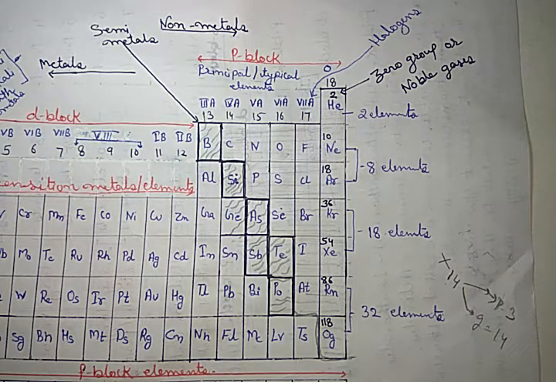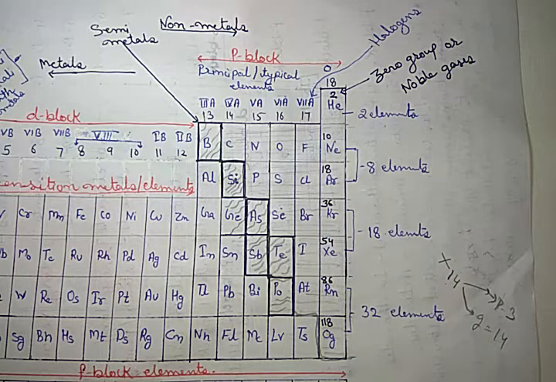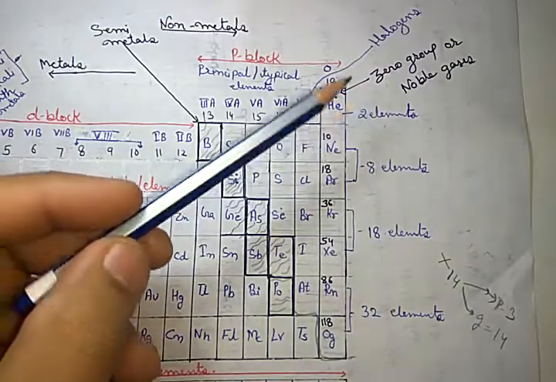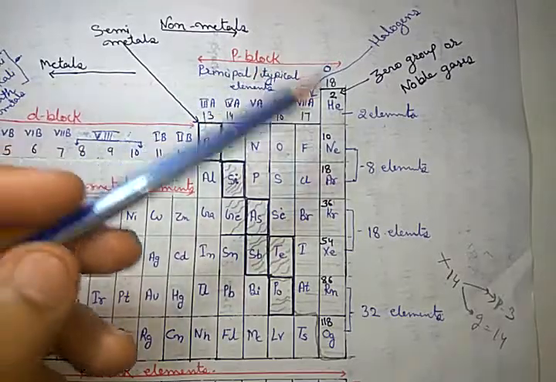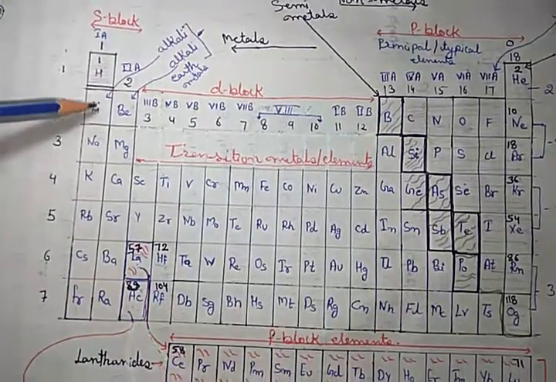And one thing also make clear in your mind, this group is very important for our exam. Mostly the most common question that comes in our paper is: which group elements are called noble gases, or which is called zero group? Then the answer is the 18th group is called noble gases or zero group. And sometimes it can also ask you to give one or two examples, so you have to memorize that. If you memorize all of that, then these are very simple lines.